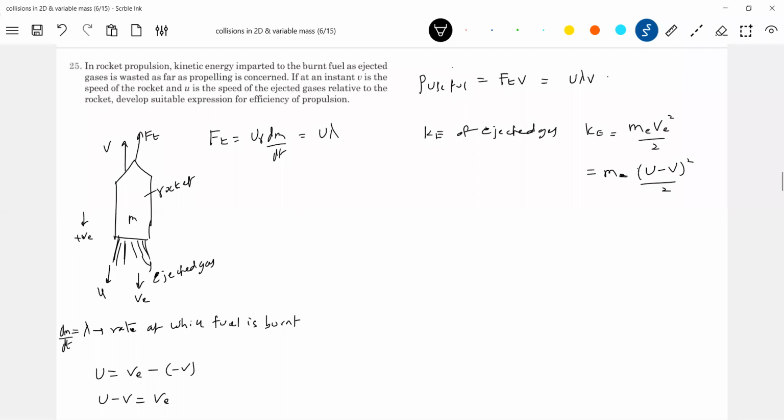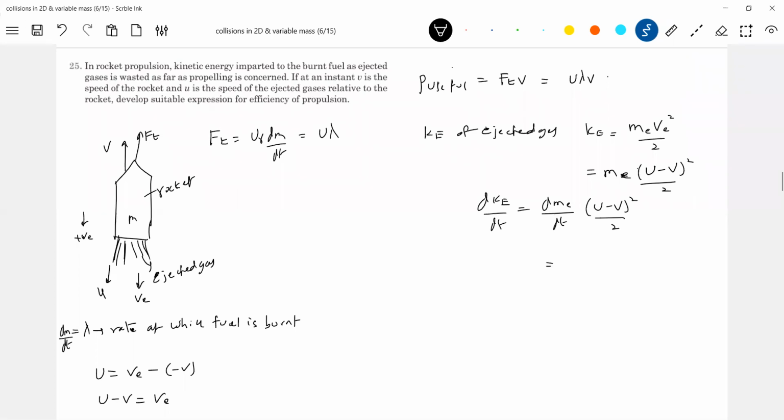Now this particular ejected gas will have a mass. Am I right, all of you? Now is it continuously ejected? Yes, so the rate at which the kinetic energy of the gas varies here, if I differentiate, dme by dt, keep these terms as they are.